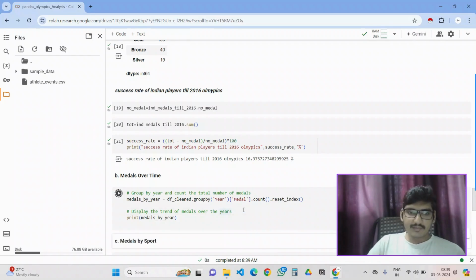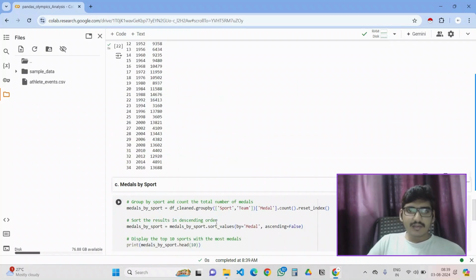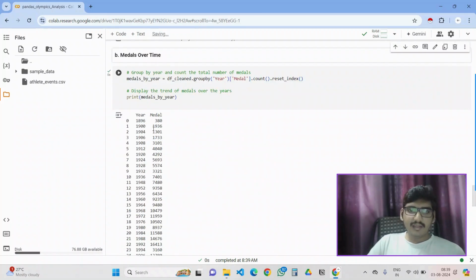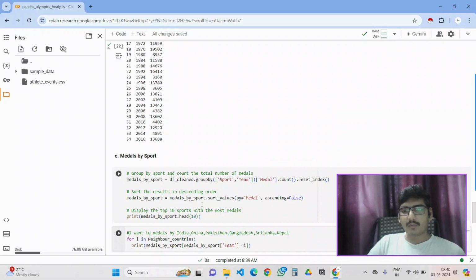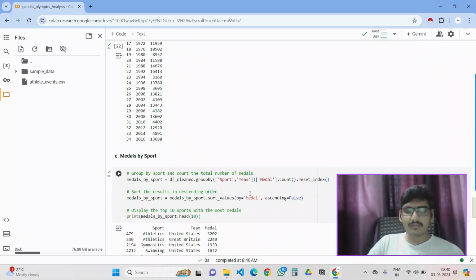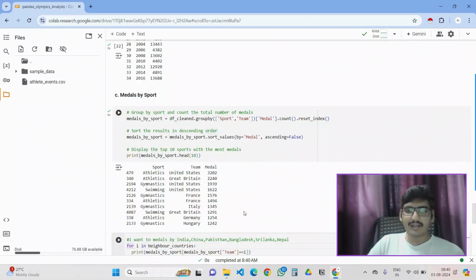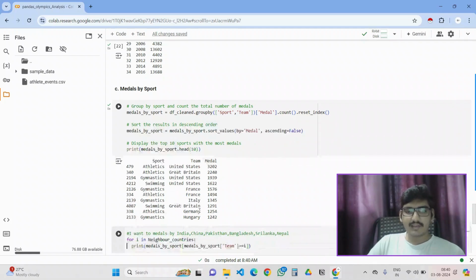Let me run this. Here it is showing in each year how many medals are being distributed. It also shows the importance of sport, which sport is more popular. It also shows in the same way as group by. We are always using the group by. You can go through these things. I'm only implementing the ideology of how analytics is done. The sport is athletics. Mainly athletics has more importance, and swimming also, and gymnastics. These 3 have more importance, and the medals team means country, which country is having.